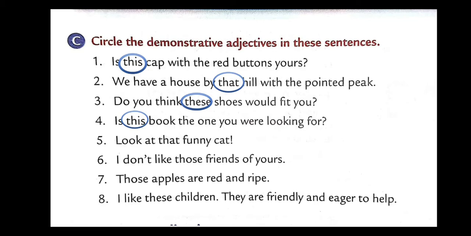Number 5, look at that funny cat. So that will be my demonstrative adjective. I don't like those friends of yours. Those will be my demonstrative adjective. Those apples, those. I like these children, these. Done? Pause the video or else take the screenshot, children.